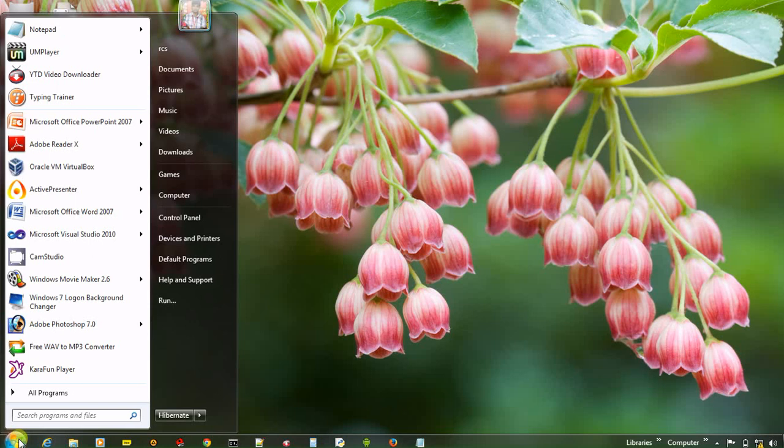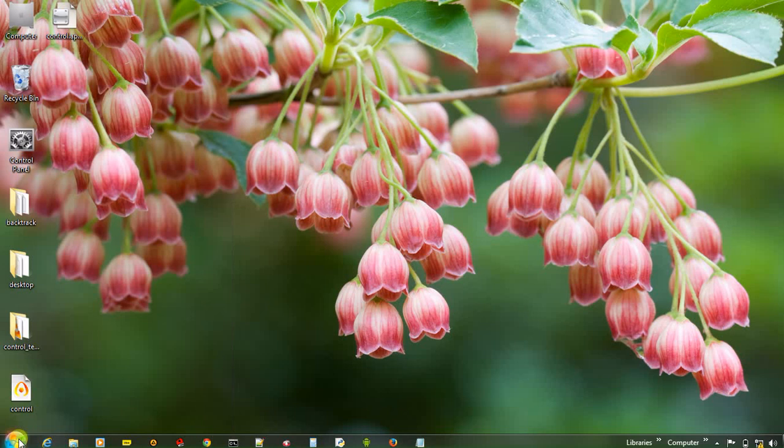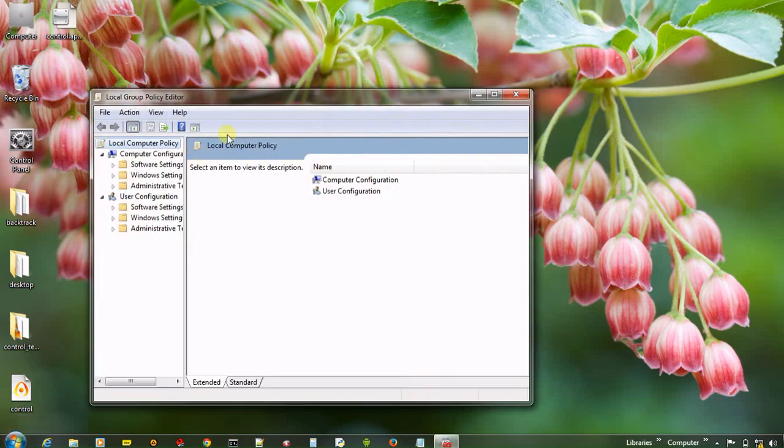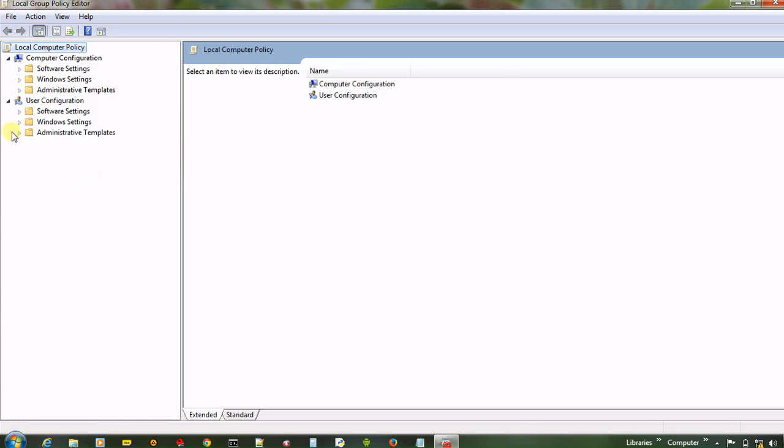First of all, open group policy editor by simply typing gpedit.msc. And now in user configuration, open administrative templates and click on control panel.